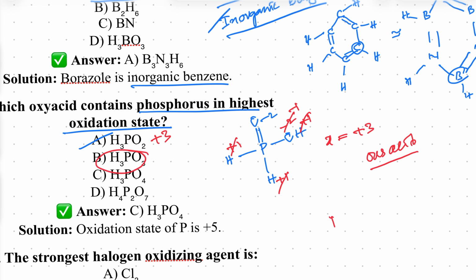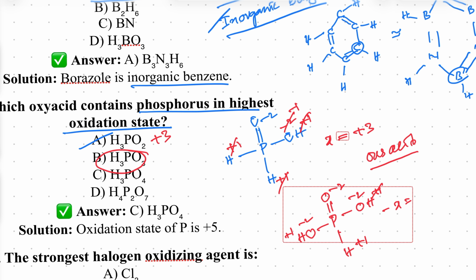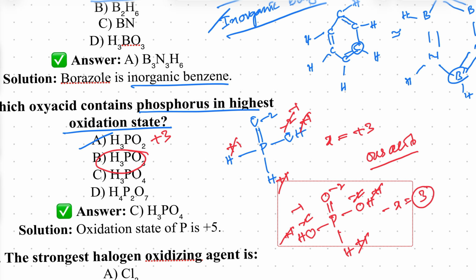H3PO3 means similarly we take oxygen, oxygen, oxygen, one hydrogen. Clear? This is a double bond. Here is a hydrogen, here is a hydrogen. That is H3PO3. Minus 2, minus 2, plus 1, plus 1, minus 2, plus 1. So you will get x equal to what? Check it out. Plus 1 and minus 2 plus 1 cancel, remaining minus 1 plus 1. So again it is also plus 3 oxidation state.